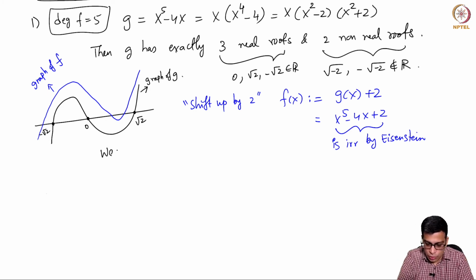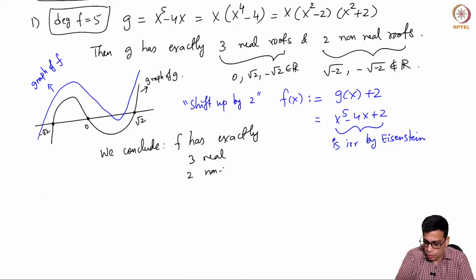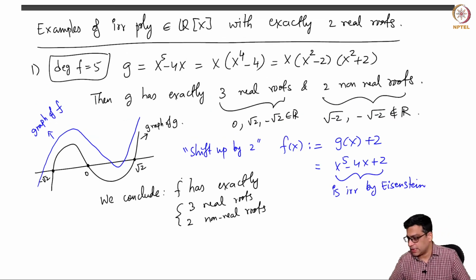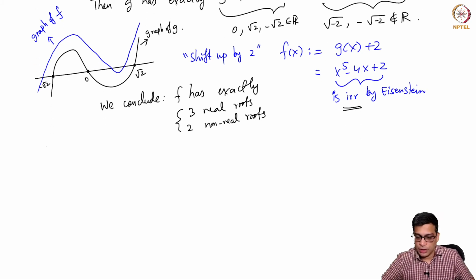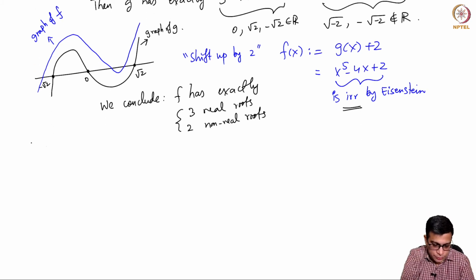So we conclude f has exactly 3 real and 2 non-real roots. This is a polynomial, irreducible, with 3 real roots and 2 non-real roots. One has to do a little bit more work, so check this carefully.